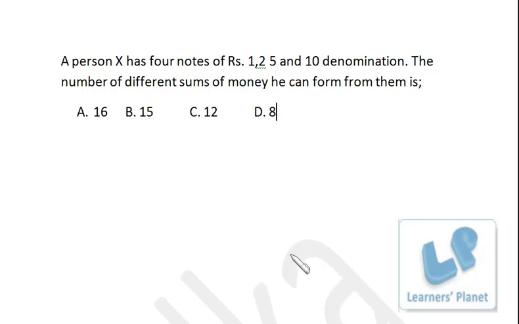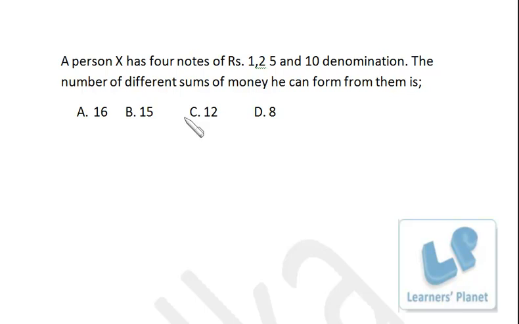Now friends, let's see this problem. A person X has 4 notes of rupees 1, 2, 5 and 10 denomination. The number of different sums of money he can form from them is. Now that's going to be really an interesting and challenging problem. Now just listen to me carefully. Now various sums can be obtained, obviously. Now how do we find that?